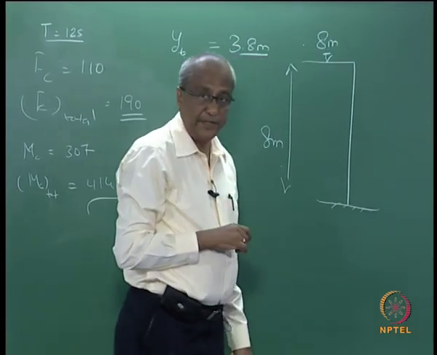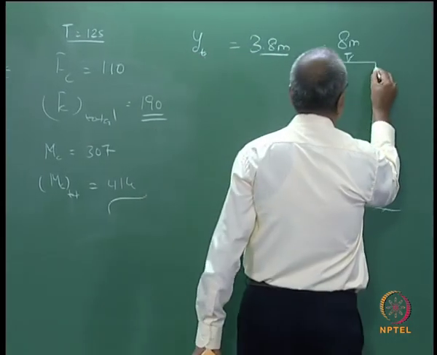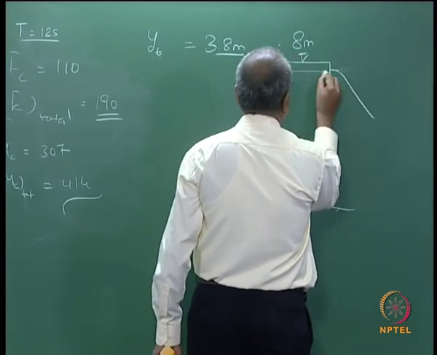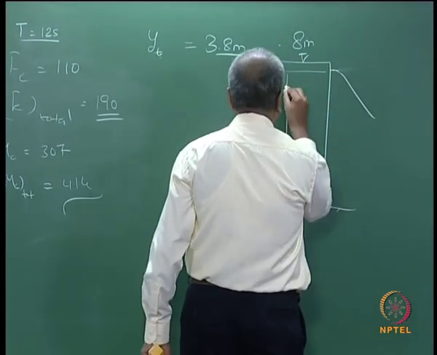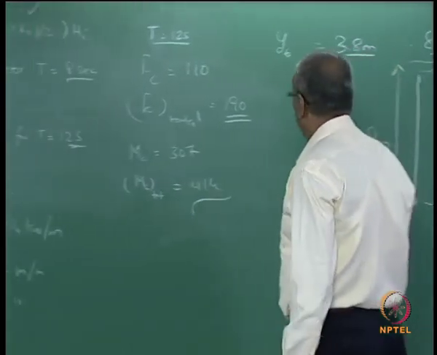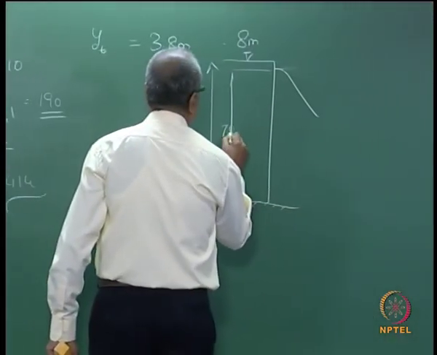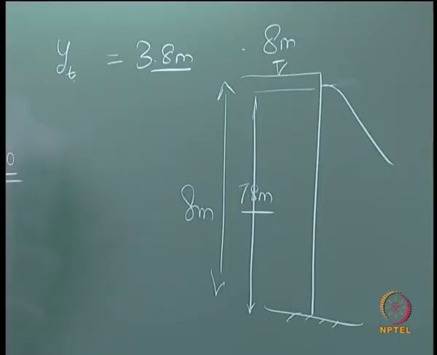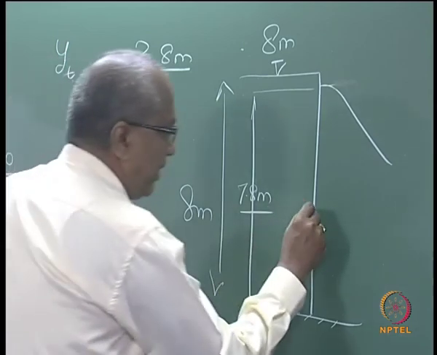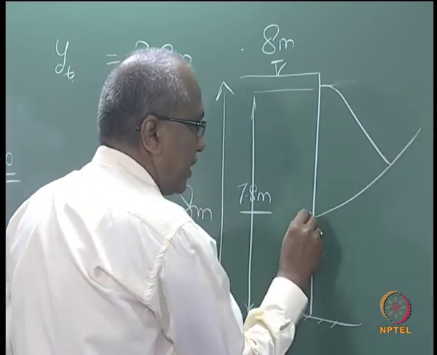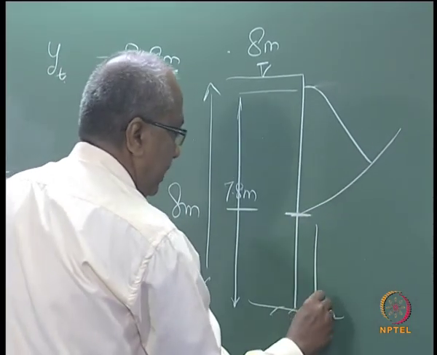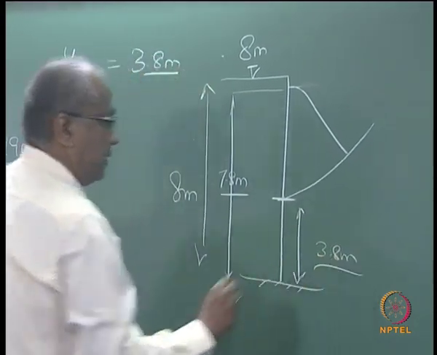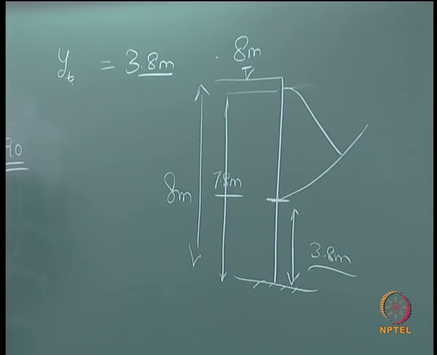What will be the extremes? The extreme will be the crest of the wave at a height of how much? 7.8 meters. And what is the portion of the trough? This will be 3.8 meters. Is that clear?